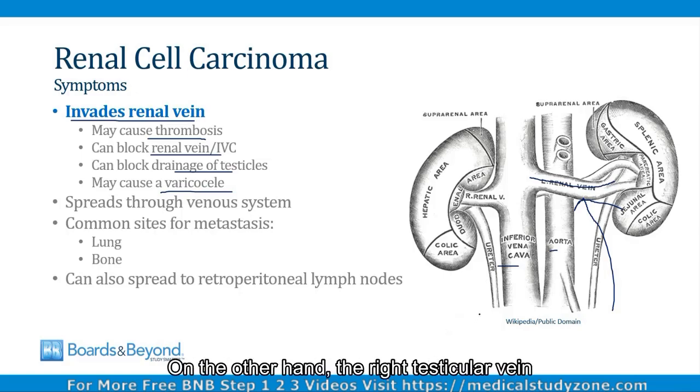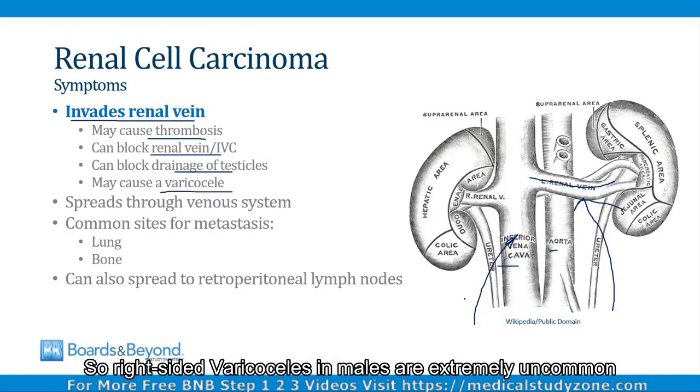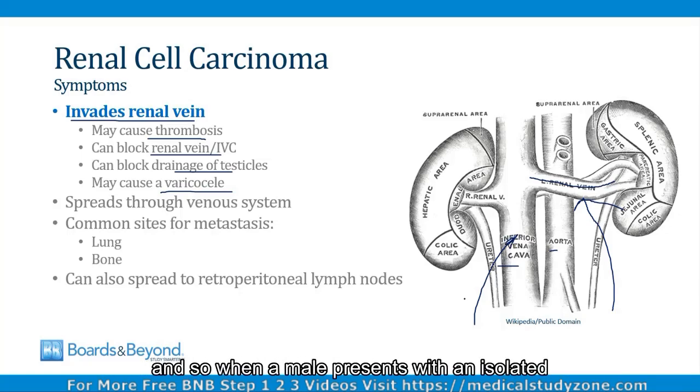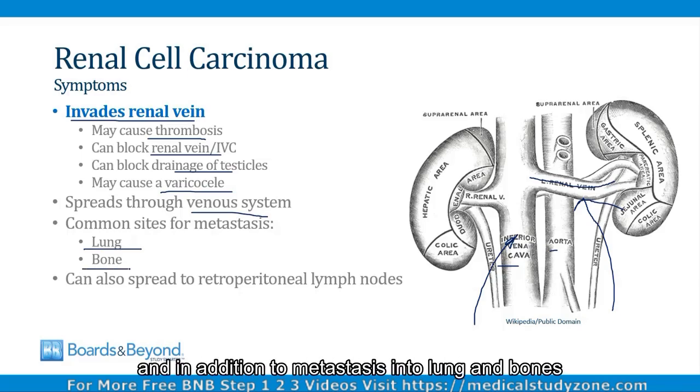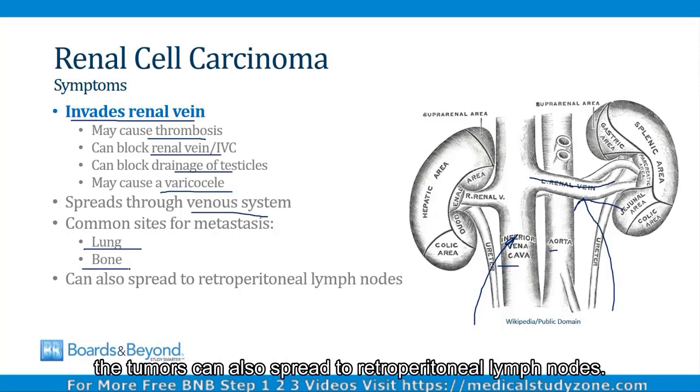On the other hand, the right testicular vein drains directly into the IVC, so right-sided varicoceles in males are extremely uncommon. And so when a male presents with an isolated right-sided varicocele, one of the things that must be considered is that there could be a thrombosis of the inferior vena cava, and that could be from a renal cell carcinoma. Because renal cell carcinomas commonly invade the renal veins, they spread through the venous system. Often they go directly to the lungs, but they can also travel to the bone. And in addition to metastasizing to lung and bones, the tumors can also spread to retroperitoneal lymph nodes.